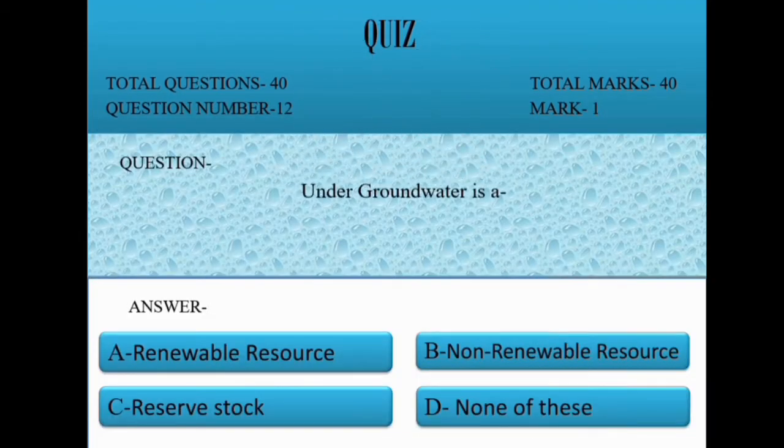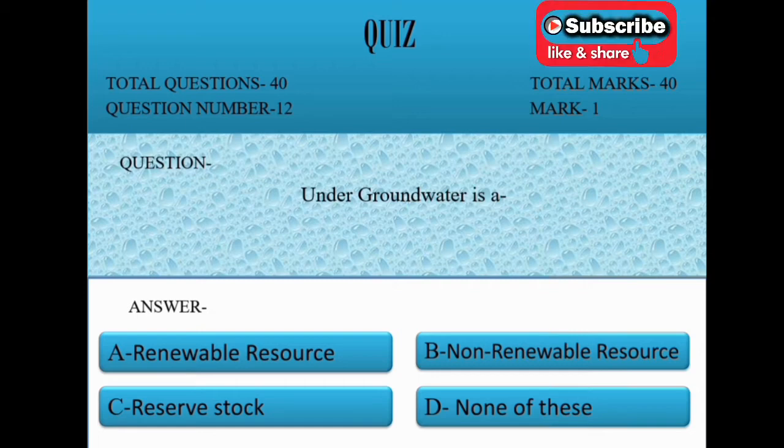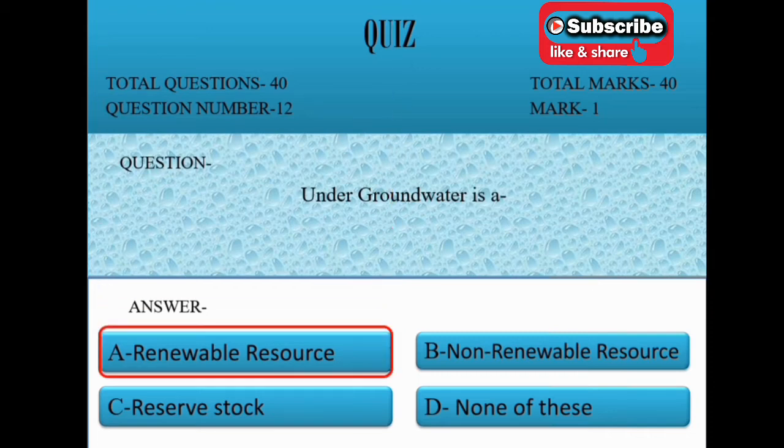Question 12. Underground water is a option A renewable resource, B non-renewable resource, C reserve stock, D none of these. Correct option is A renewable resource.